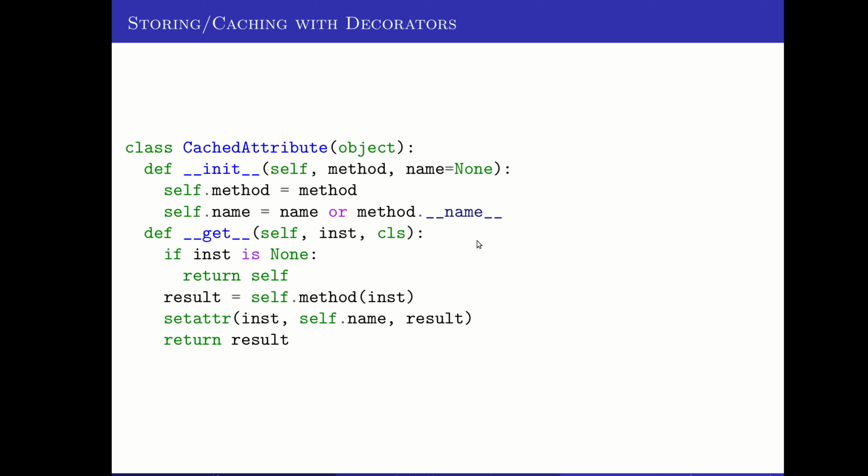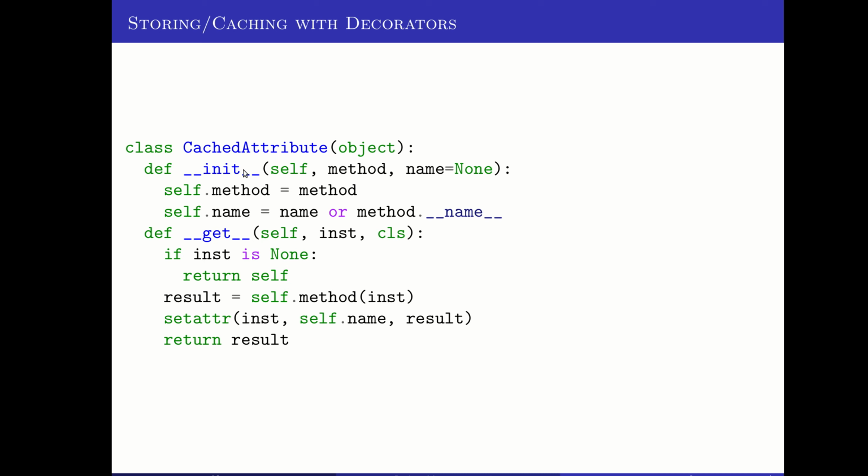Here's another neat application of decorators where we can do some storing or some caching with a decorator. So this takes an object as its parameter, and it is in fact a whole class. Decorators can be classes, they can be functions. It doesn't really matter because either of the two can take arguments and be used in that decorator style of @ something. So, this inherits from object, my apologies.